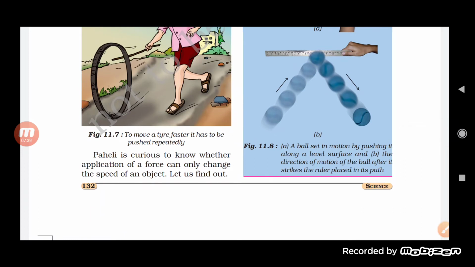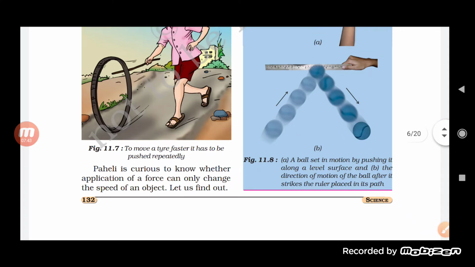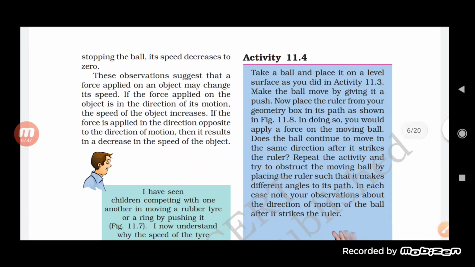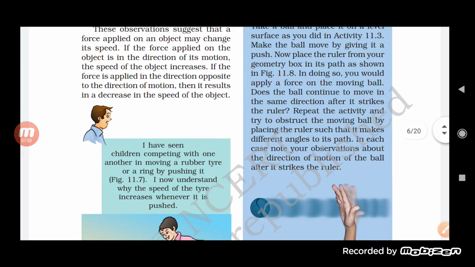Paheli is curious to know whether application of a force can only change the speed of the object. Let us find out. Take a ball and place it on a level surface. Make the ball move by giving it a push. Now place a ruler from a geometry box in its path as shown.